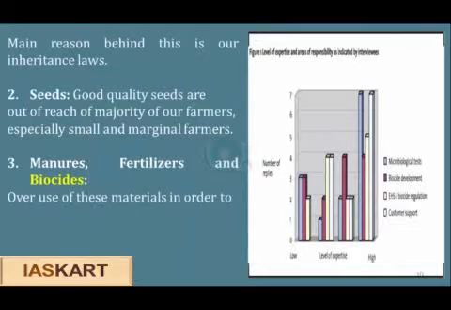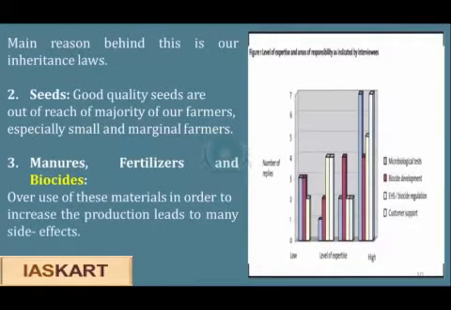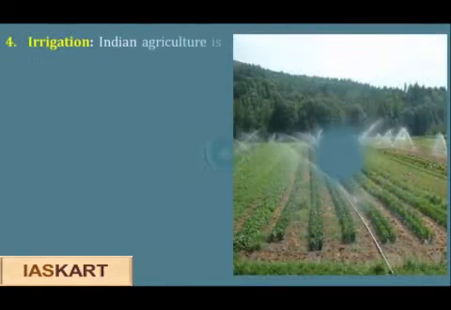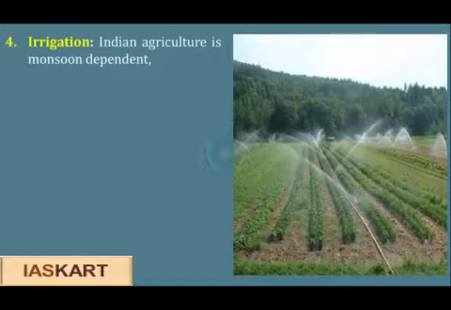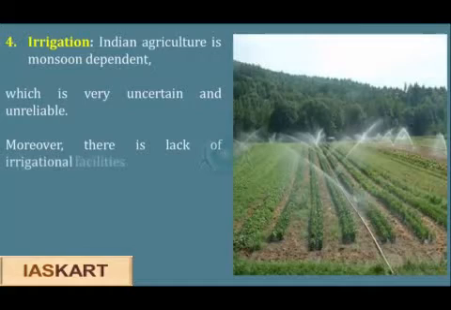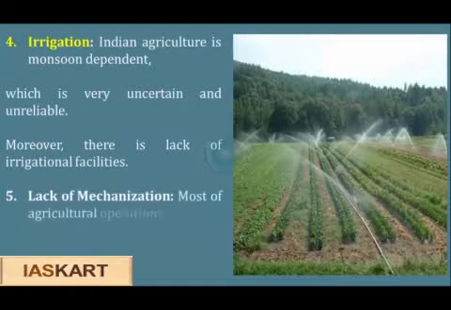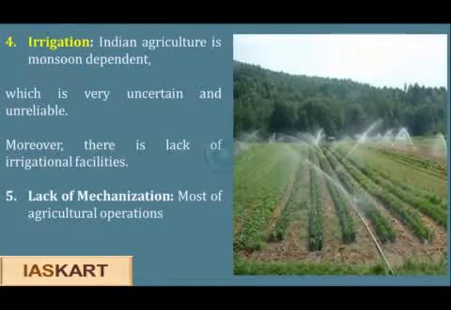The third problem is manures, fertilizers and biocides. Overuse of these materials in order to increase the production leads to many side effects. The fourth problem is irrigation. Indian agriculture is monsoon dependent, which is very uncertain and unreliable. Moreover, there is a lack of irrigation facilities.